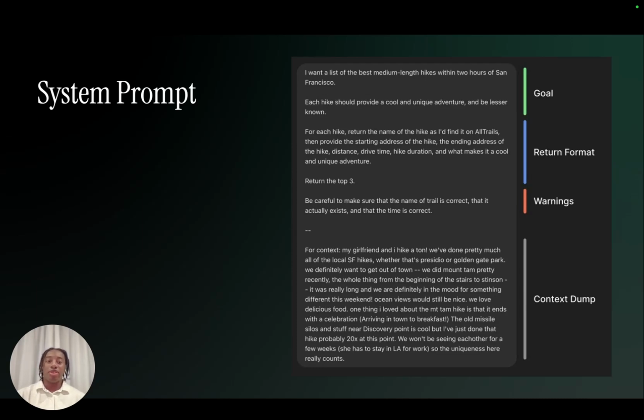What that really means is it's saying, cool, this guy's asked me for benchmarks. What's the goal that he's trying to do? How do I need to return, or what's the output that I need to deliver? What are the things I should not look into or don't want to do? And then what's the context that I need to understand from this person?